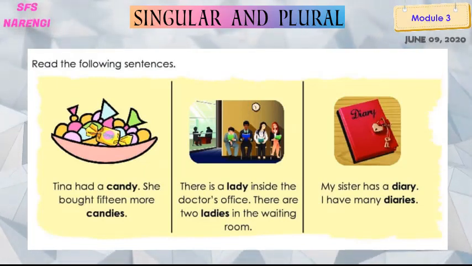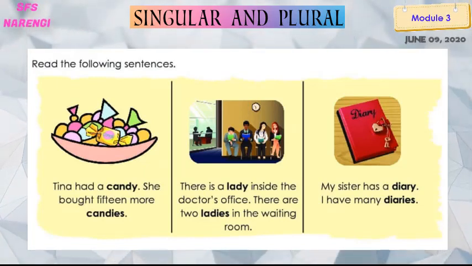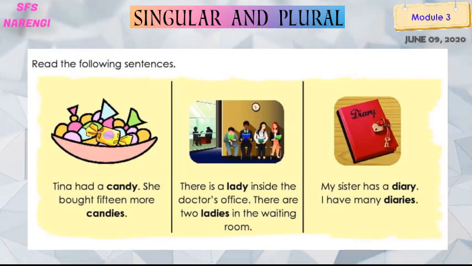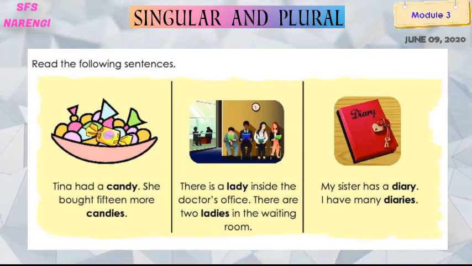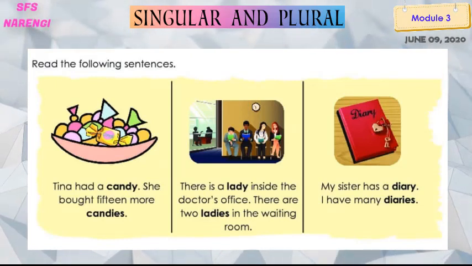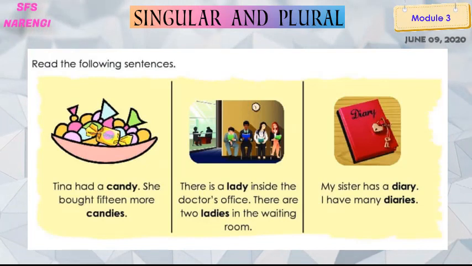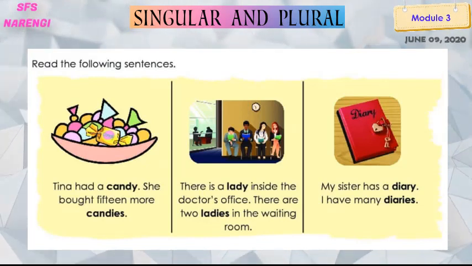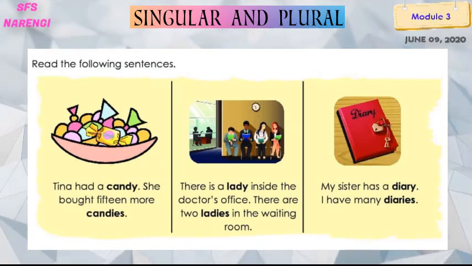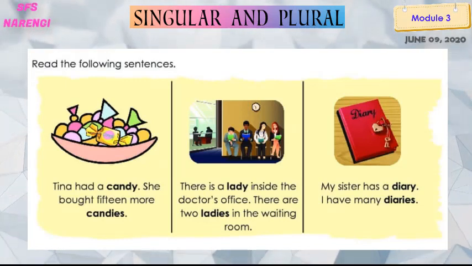Singular means one, plural means many. But again, she bought 15 more candies. So here, we have removed the Y from candy and added IES, candies. Got it?